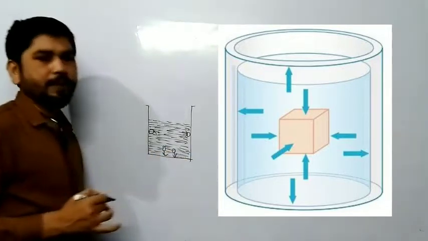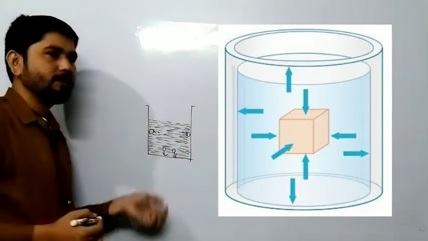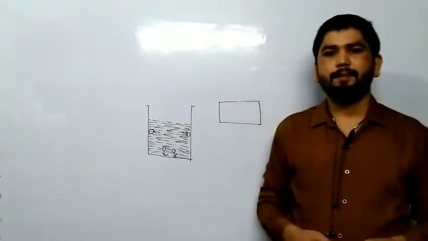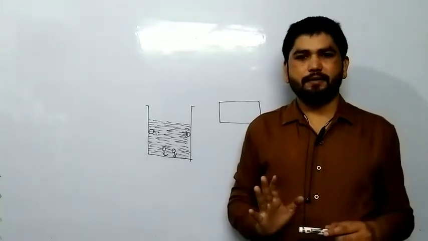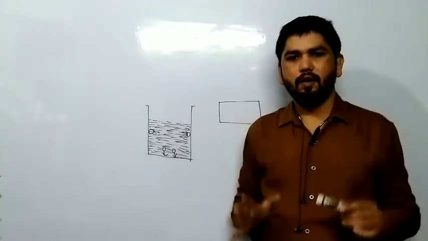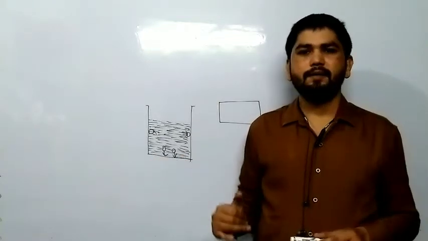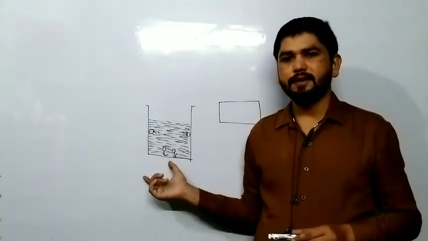It means liquids apply pressure in all directions. This is the pressure of liquids.